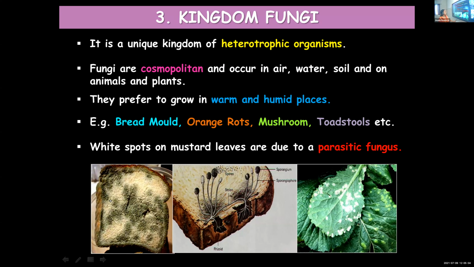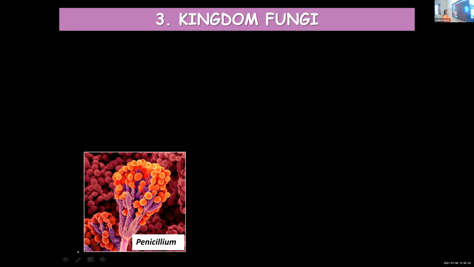Here you can see some of the pictures, the white spores on the mustard leaves, and bread mold is also given in the picture. Some of them lead a parasitic life and you can find them in warm and humid places. Generally, you can see them in all habitats. So here you can see a few more examples of fungi.